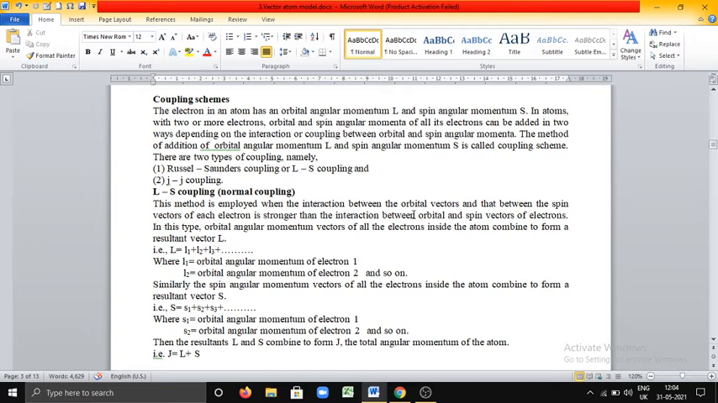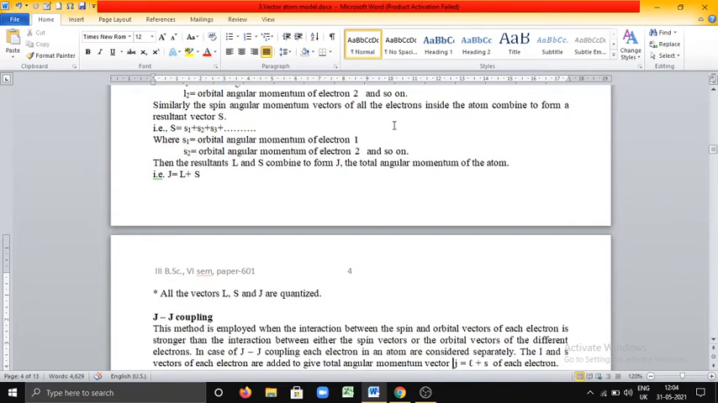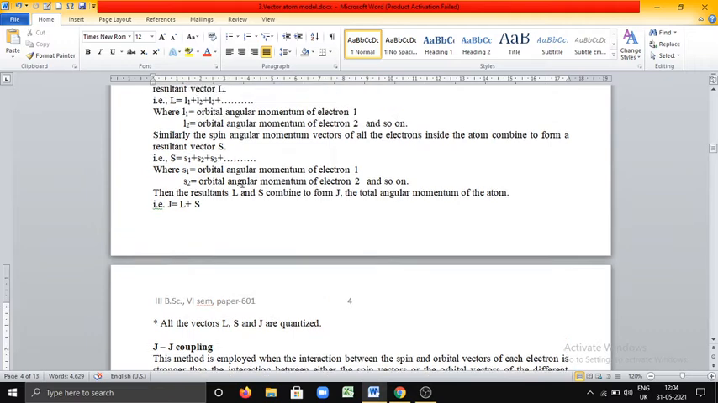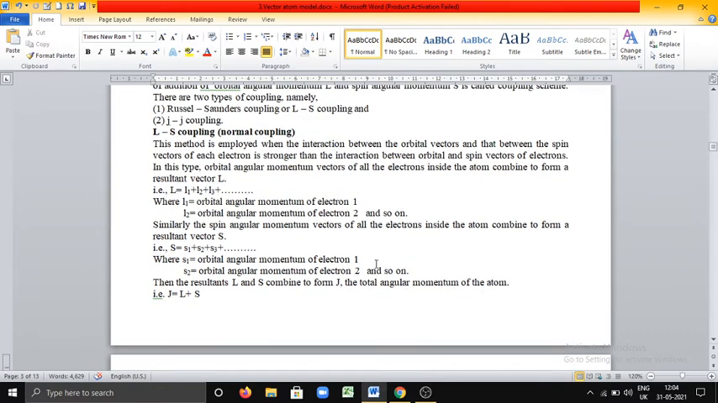Then these resultants L and S combine to form J, the total angular momentum of the atom. That is, J is equal to L plus S. All these three vectors L, S, and J are quantized. This is called LS coupling.